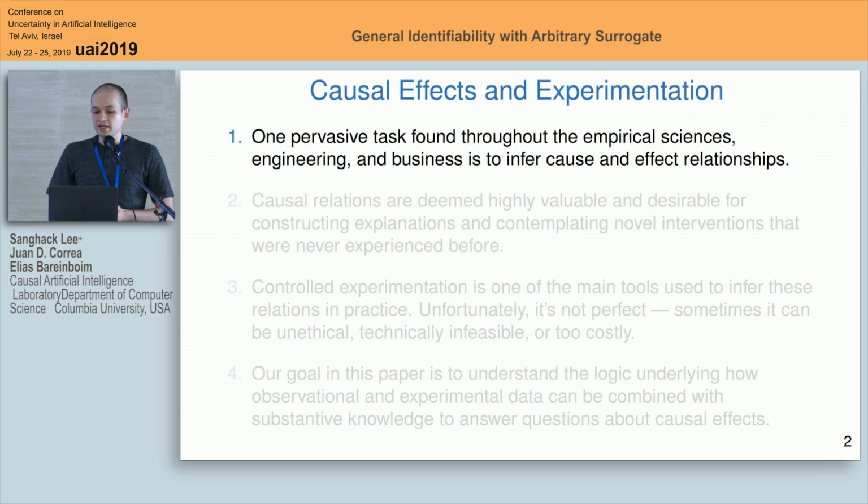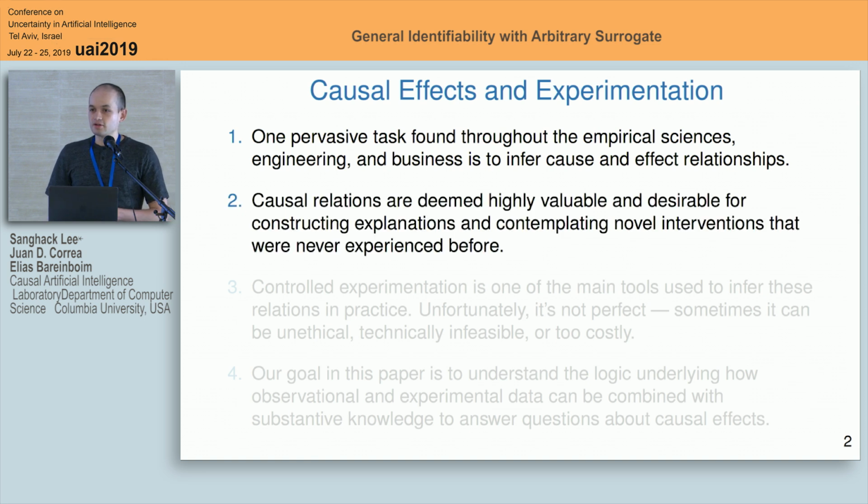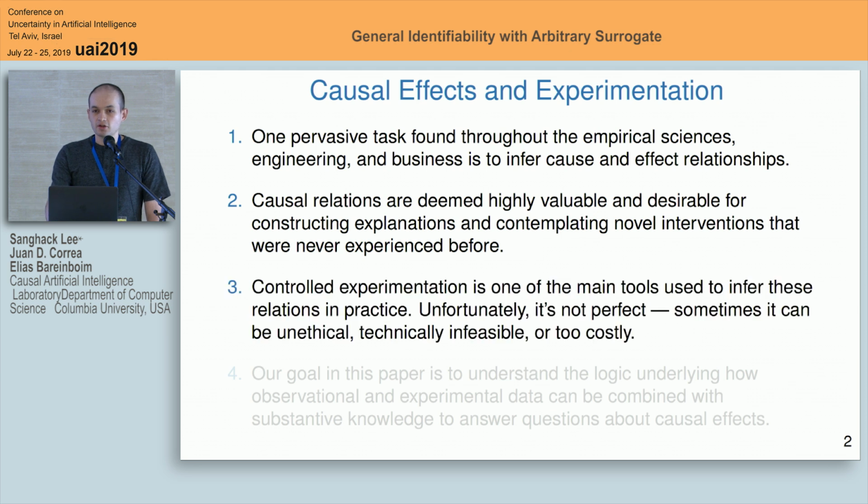Okay, so one of the main tasks in many empirical sciences, engineering, and businesses is to identify causal effects. We like causal relationships because they are good for constructing explanations and predicting the effect of interventions that we have never experienced before in new settings. Controlled experimentation is one of the main tools to achieve this. However, it's not always possible to perform an experiment to find causal effects.